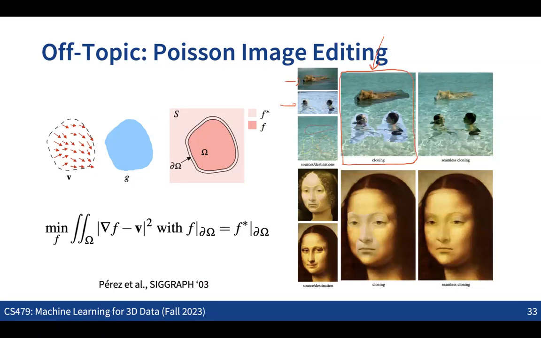Actually, we want to get this kind of seamless output. Now we cannot see any boundary between the foreground and the background, and these two foreground objects are seamlessly attached over the background image, right?